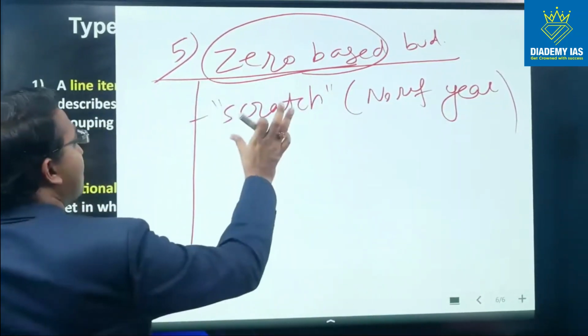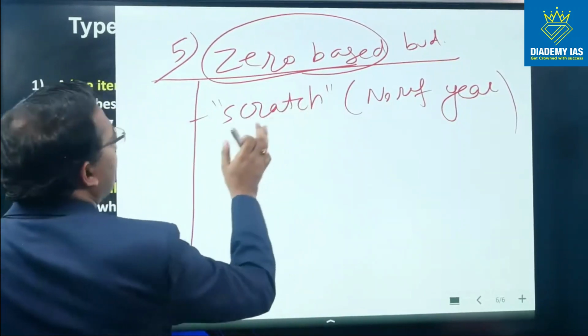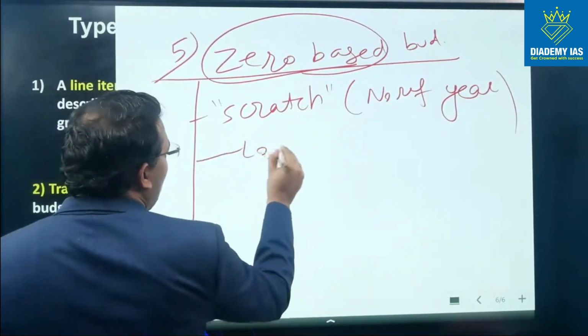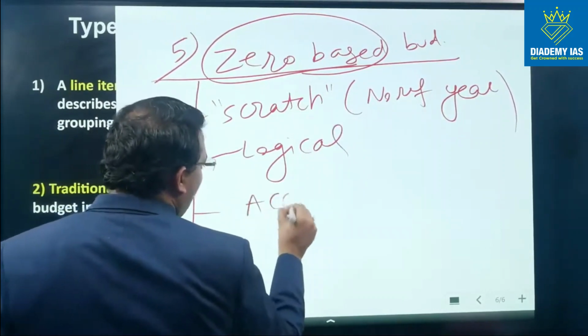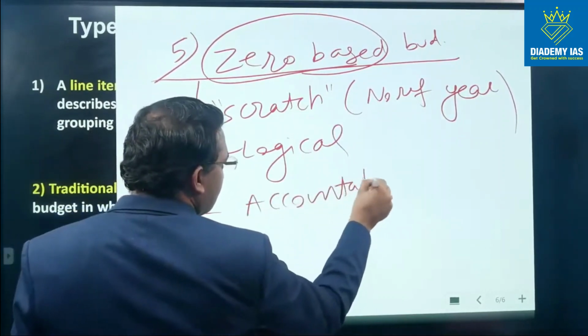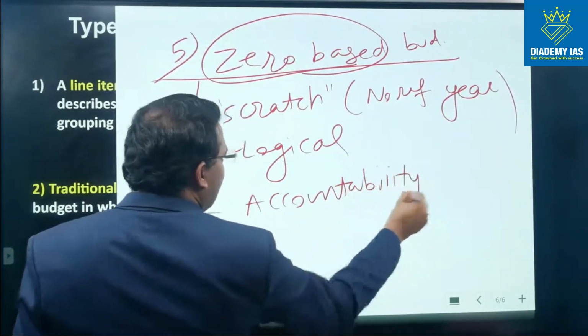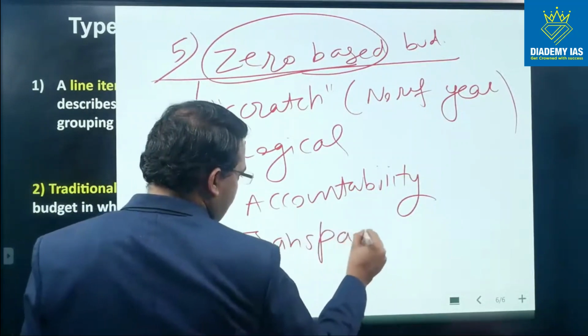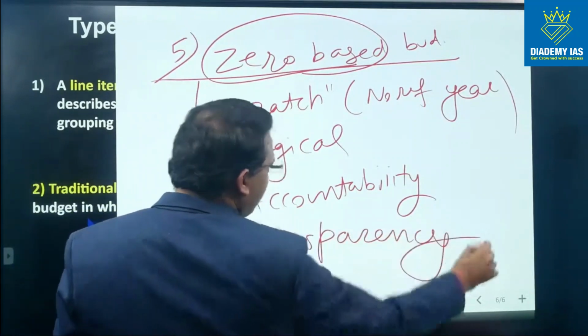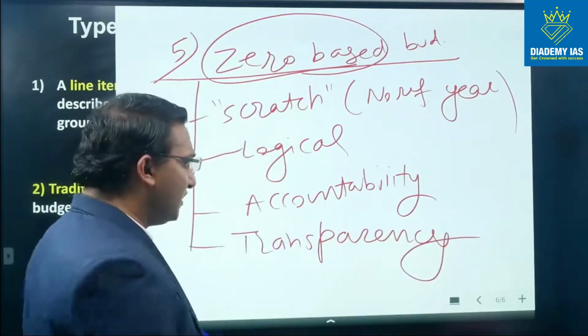So this zero based budgeting is from scratch, and it is very logical, and it brings a lot of accountability and transparency, both.